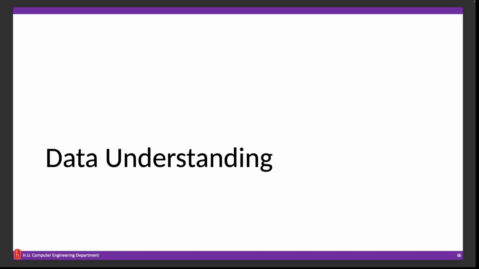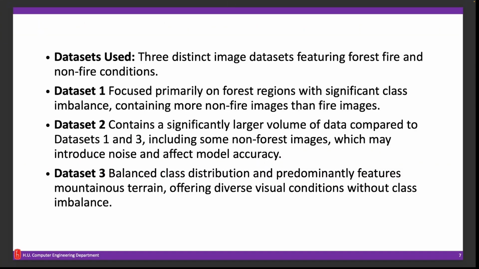Let's examine the datasets we talked about in more detail with visualizations. Our first dataset contains two types of labels, fire and non-fire. It contains over 30,000 images, of which 15,000 are fire and 15,000 are non-fire. There are no unlabeled or non-valid images, but we noticed that a few of the images were not in an image format, and we fixed that.